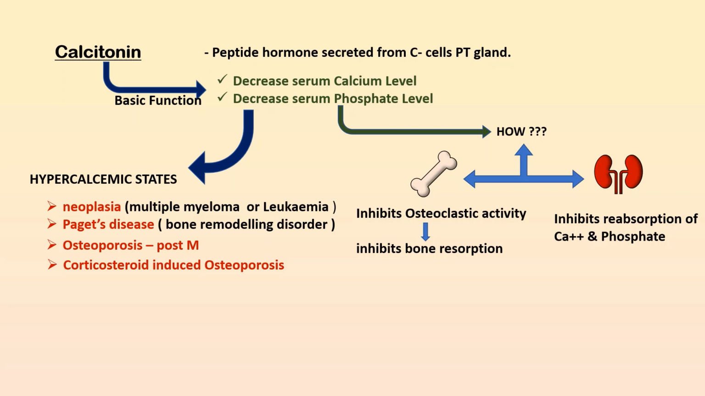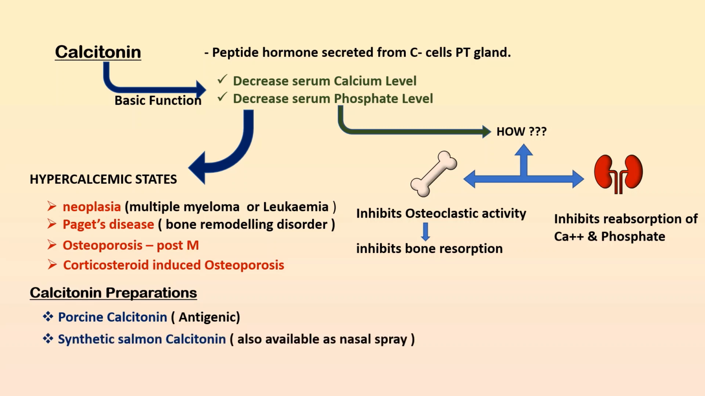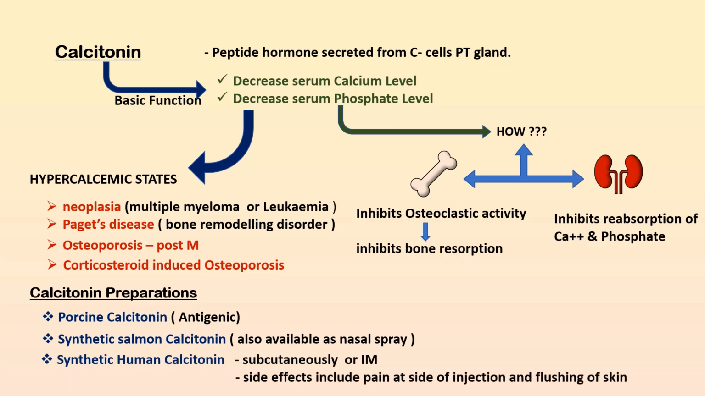Now talking about the calcitonin preparations, mainly these include porcine calcitonin, which is naturally occurring, antigenic and can lead to production of antibody. And the second type is the synthetic salmon calcitonin, which is mainly available as a nasal spray. And the final one is the synthetic human calcitonin, which is also available and is given through injection, that is the subcutaneous or the IM route.